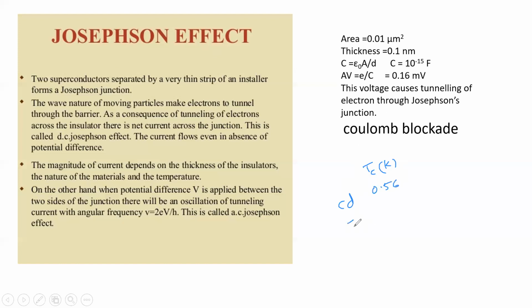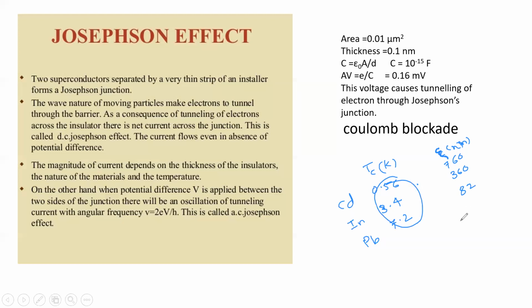For indium it is 3.4 Kelvin. For lead it is 7.2 Kelvin. So at very small temperature, this superconductivity can be observed, and their characteristic lengths are in nanometers. For cadmium it is 760 nanometer, for indium it is 360 nanometer and 82 nanometer, and so on.